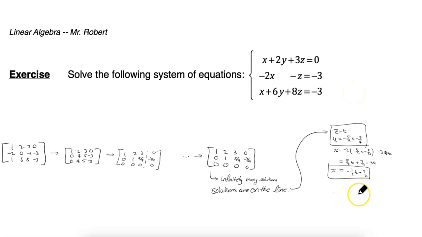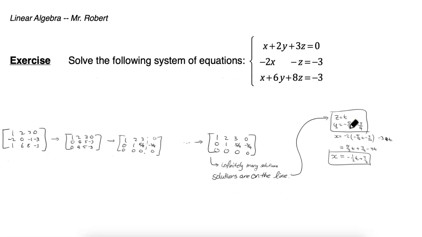For example, x = -1/2 t + 3/2, y = -5/4 t - 3/4, and z = t + 0. Any specific value that you would want to find, you can just choose t, and it'll yield a solution to this system of equations. So that wraps it up for section 1.2.